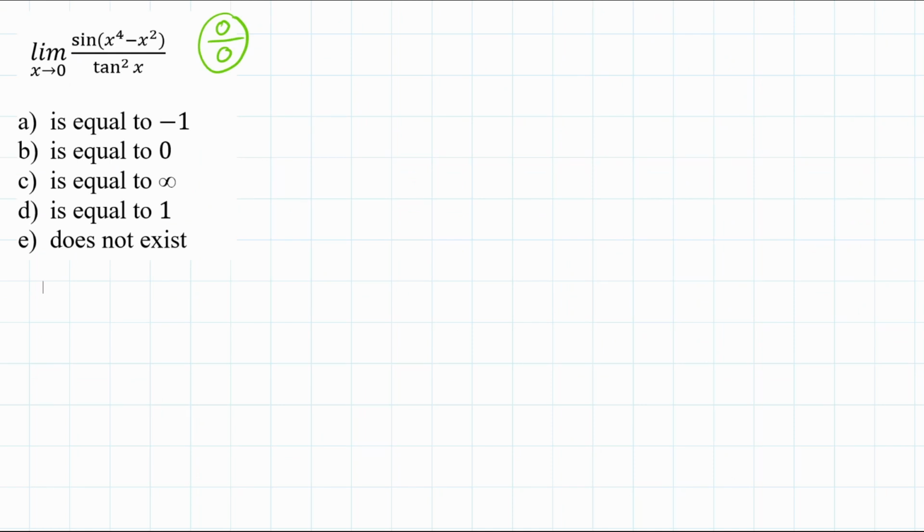Okay, this is a limit again that involves trigonometric functions. A direct substitution will result in 0 over 0, which is indeterminate. So what I will do is some manipulations. I will start by expanding the numerator as the famous formula for sine of alpha plus or minus beta says. Sine of alpha minus beta is sine alpha cosine beta minus cosine alpha sine beta.